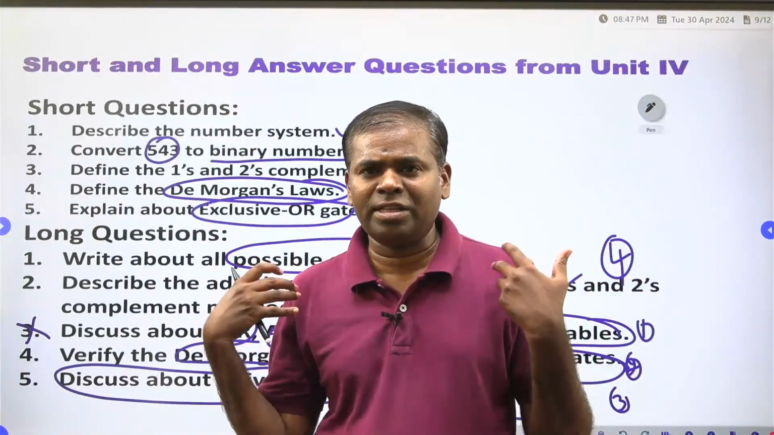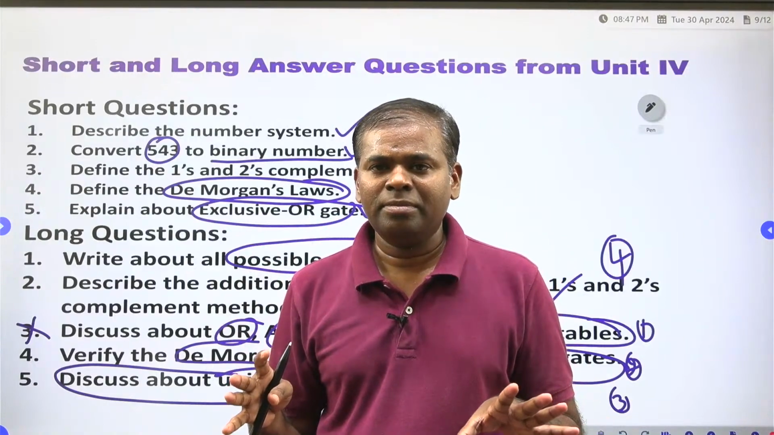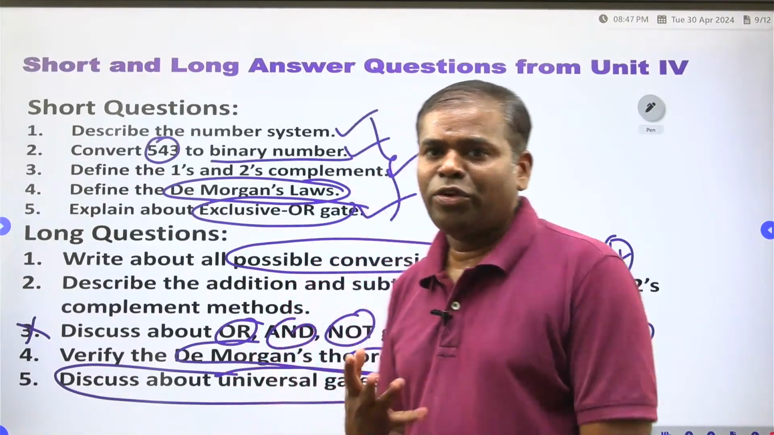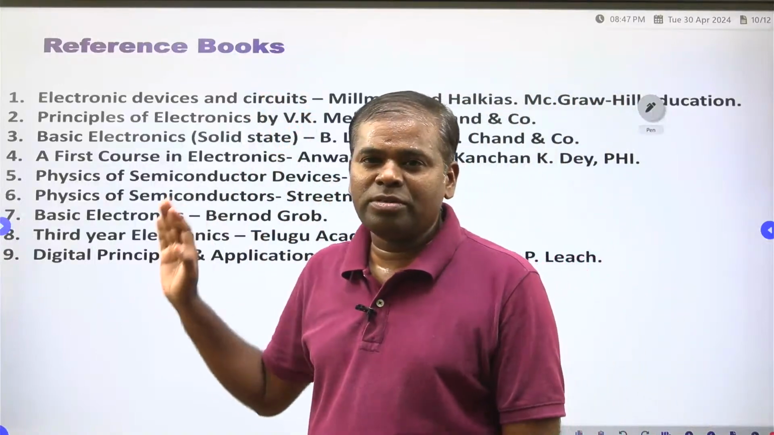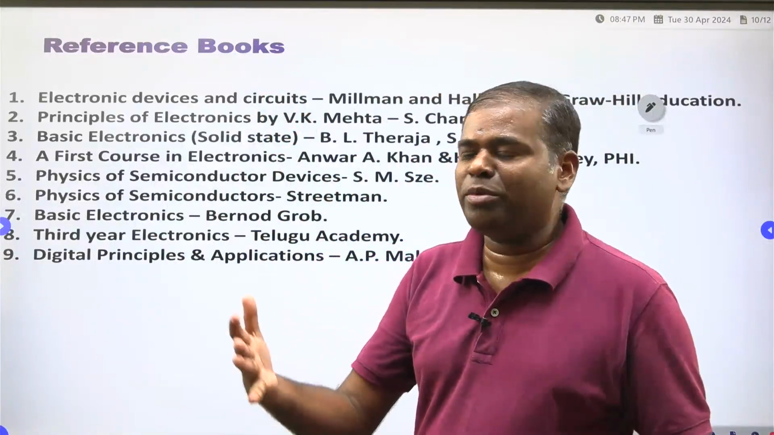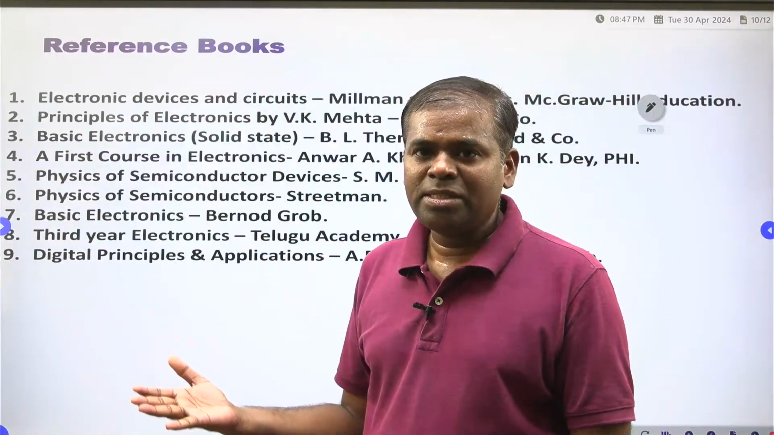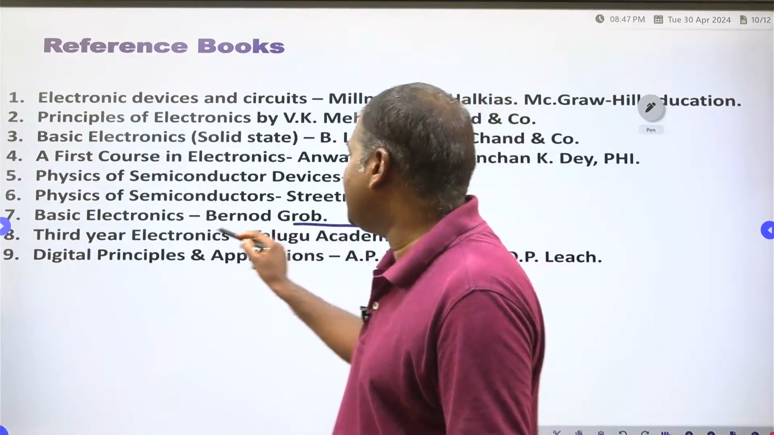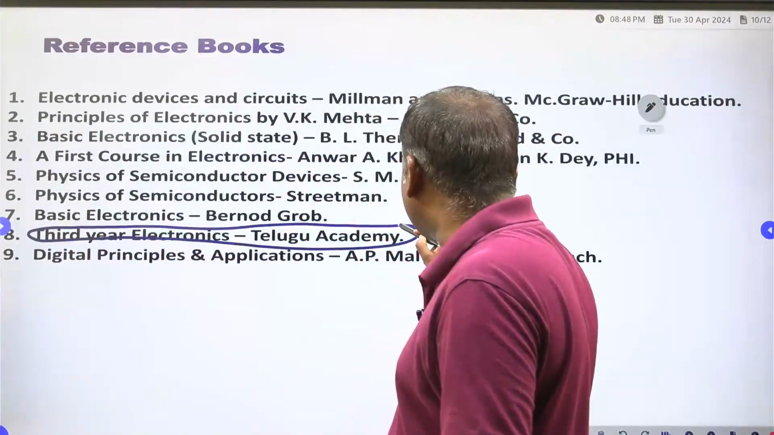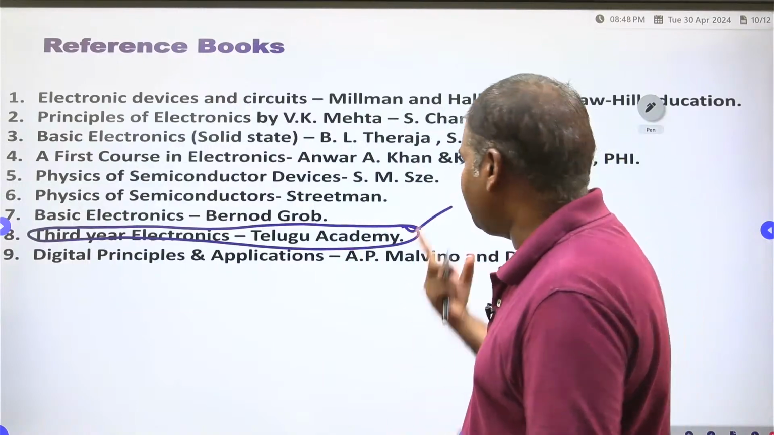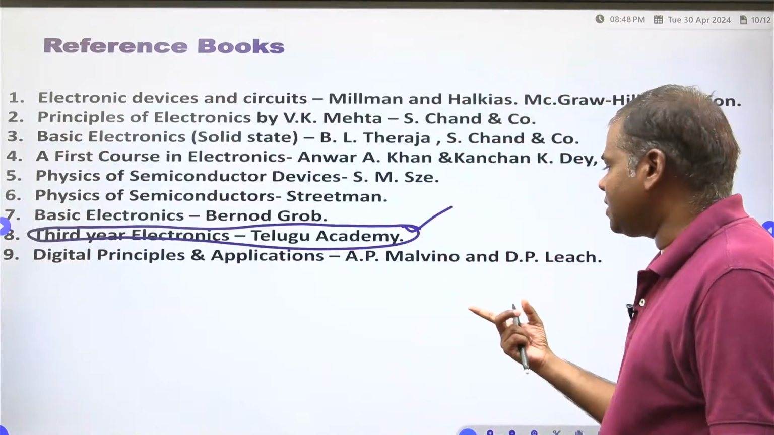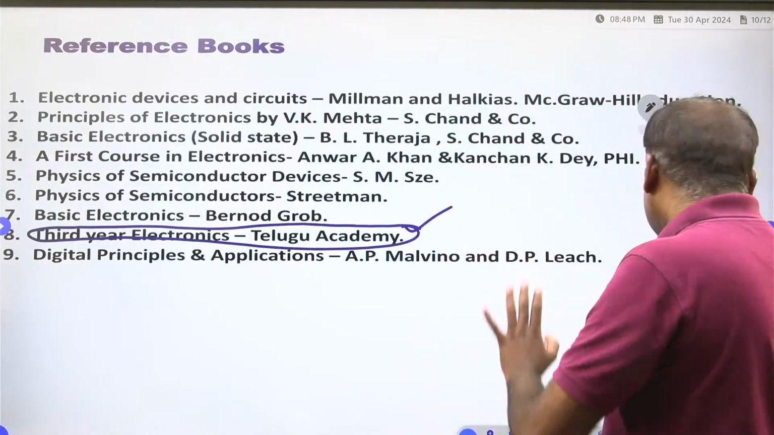1 day is enough to prepare for this exam, right? 1 day is enough. You are also reading 1 day only, no? So that is the thing. Reference books for each and every unit: so many books are there according to your syllabus. But you have to take any third year electronics book, the Telugu Academy book. You have to take it and read it. Otherwise, you take any paper. You have to take that one also. Nice, no problem. But that is the syllabus.